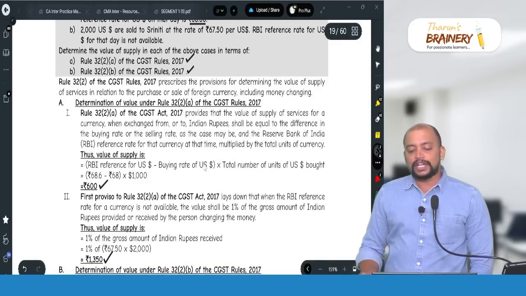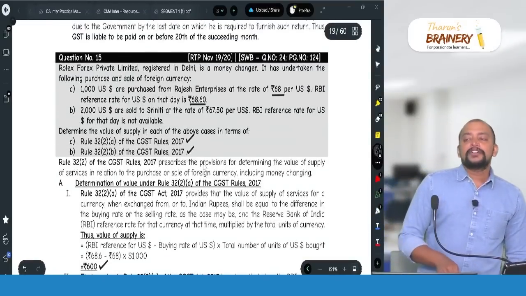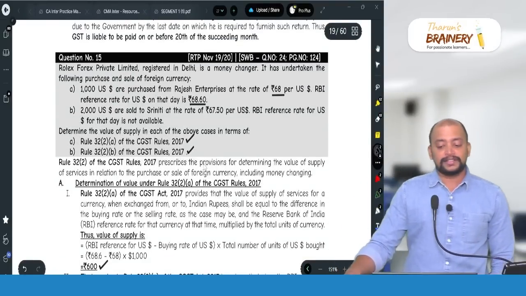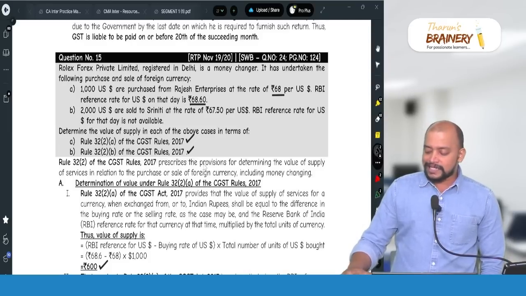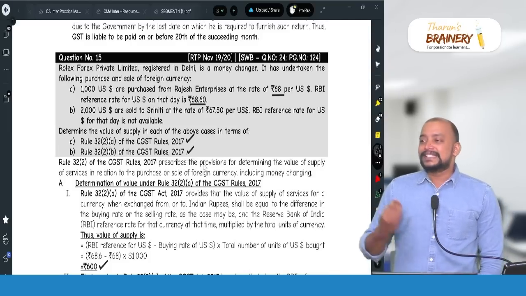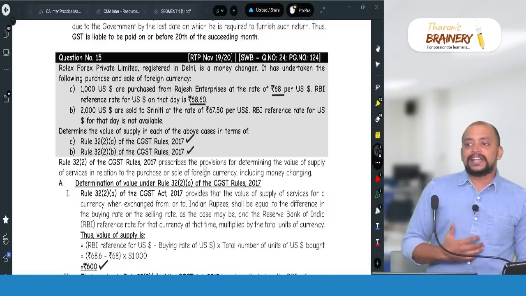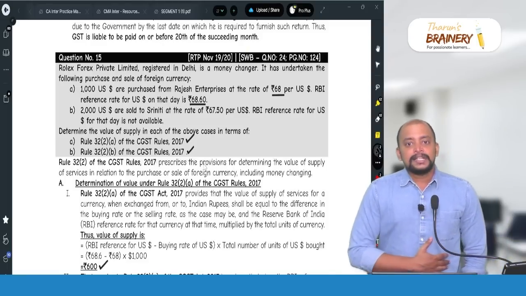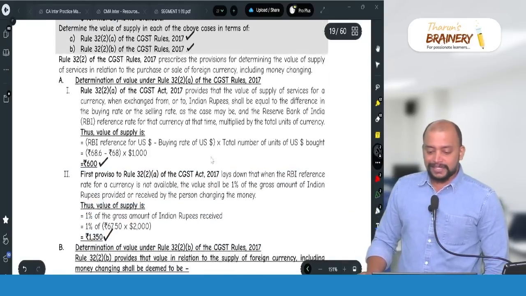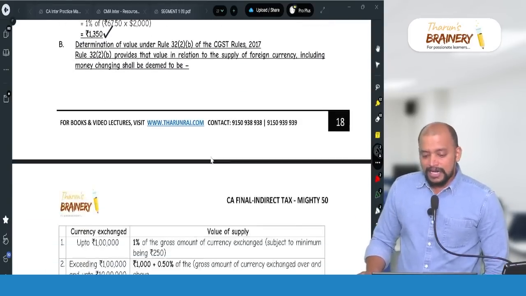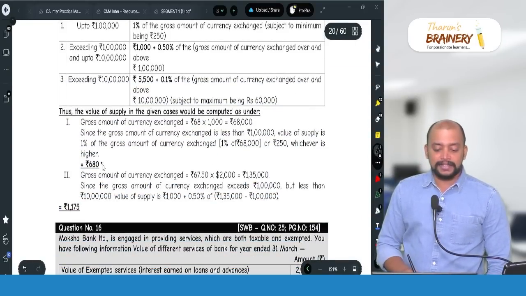Suppose if it is rule 32(2)(b), in 32(2)(b) we need to follow the slab rate model. For that, first we need to know what is the gross amount in Indian rupees. So $1,000 into 68, that is 68,000 rupees. 68,000 rupees comes in the first slab. In case of first slab, it is 1% of the gross amount or 250, whichever is higher. So 68,000 into 1%, 680 or 250, whichever is higher. So therefore 680 will be taken as the answer.